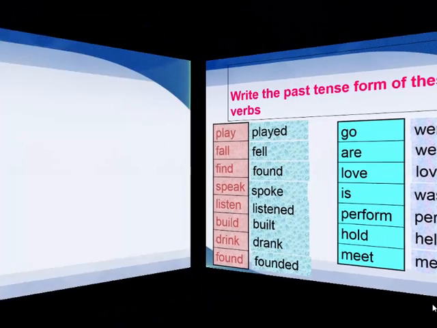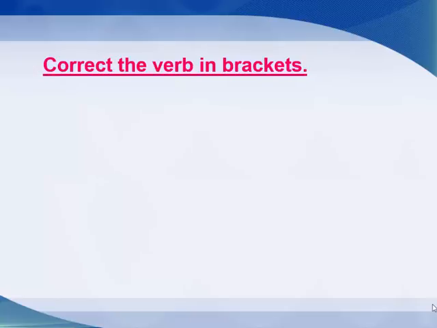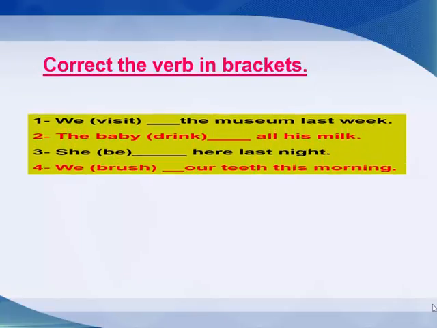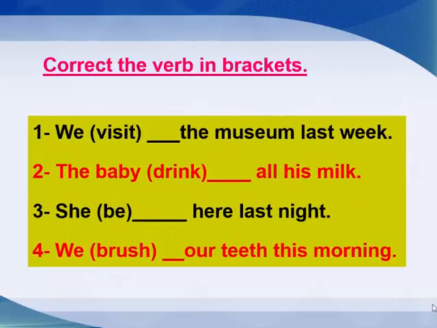I want you to think of those sentences. Correct the verb in brackets. We visited the museum last week. I want you to change the verb into past simple tense. So it will be, we visited the museum last week. Number 2. The baby drank all his milk.